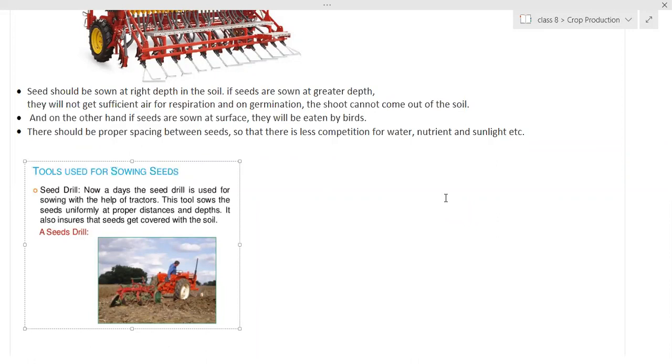When we group them together and bury them deep inside the soil, slowly the microorganisms decompose that organic matter. Cow dung or human excreta is also used.